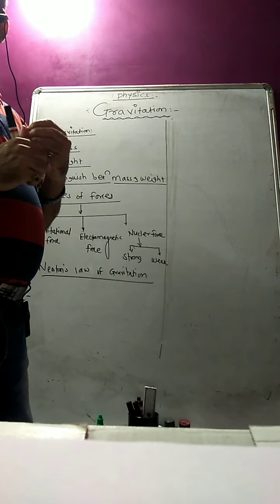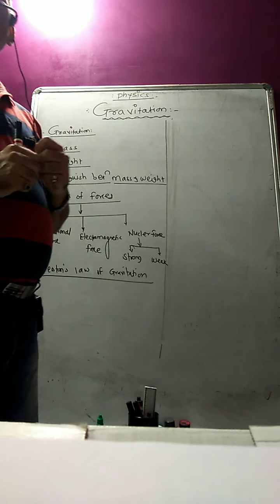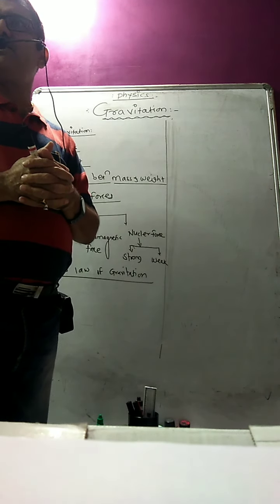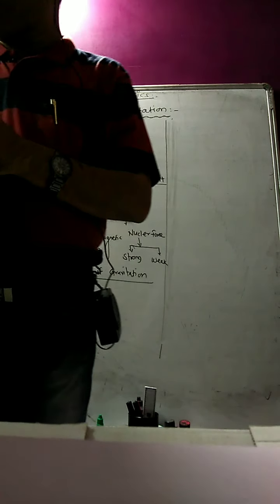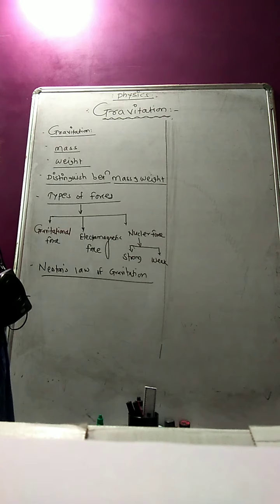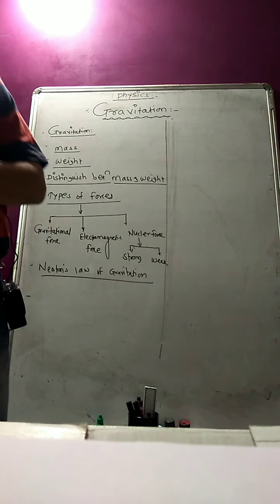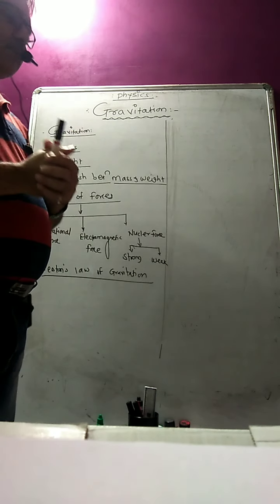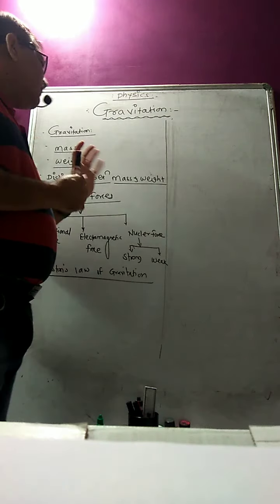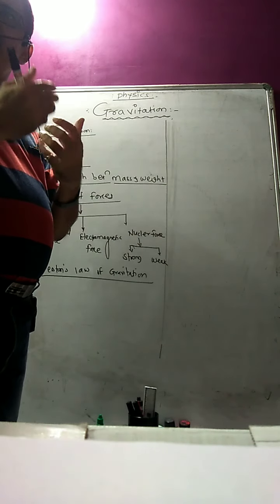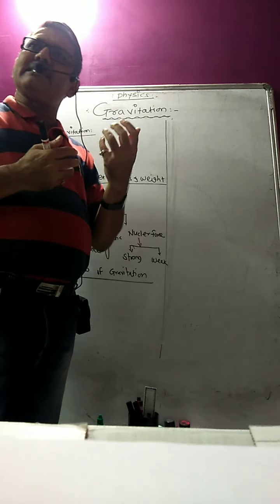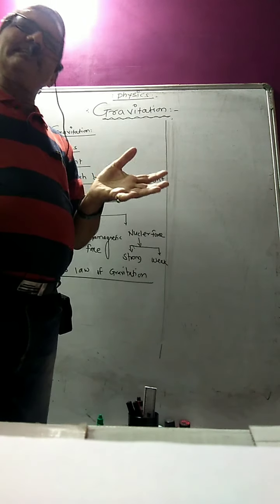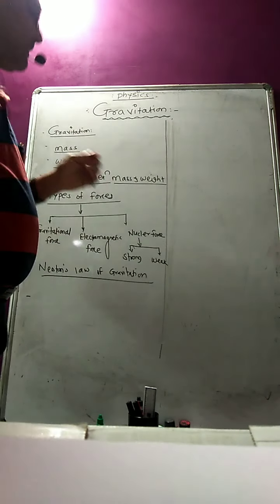Now the question arises: sir, what are the dimensions of weight? As this is a force, m into g, so M¹ L¹ T⁻². Therefore the dimensions of weight, that force, will be mass into acceleration, M¹ L¹ T⁻². Once you got the idea about mass and weight: mass is the quantity of matter possessed, and weight is the force with which the body is attracted towards the center of the earth.